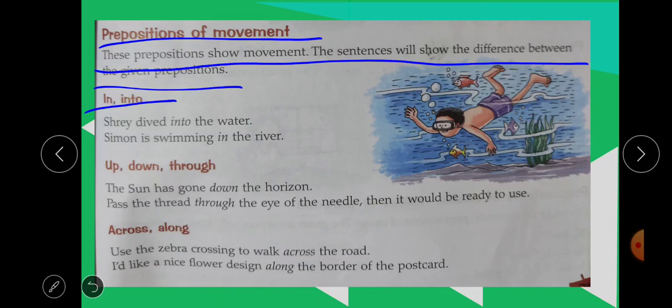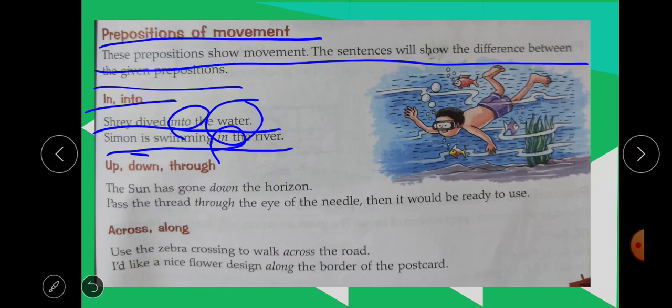She dived into the water. Simone is swimming in the river. Now look at the difference between into and in. Here you are saying about the water, into the water, inside the water.